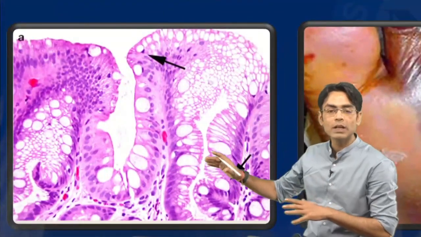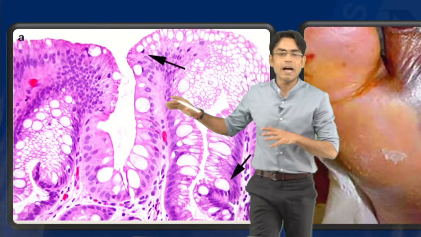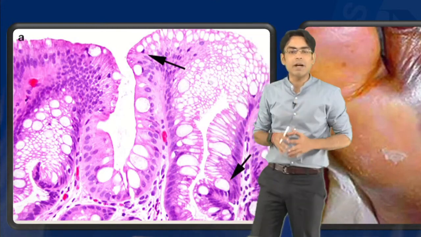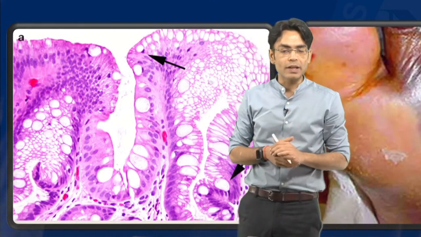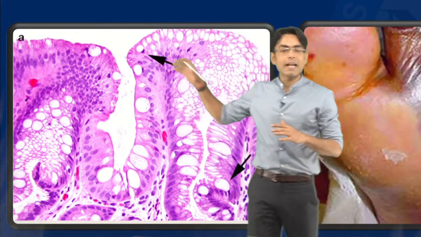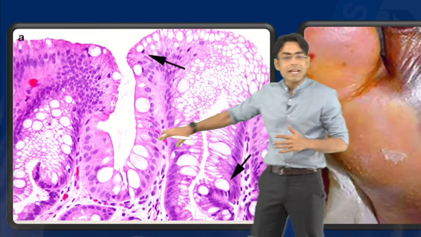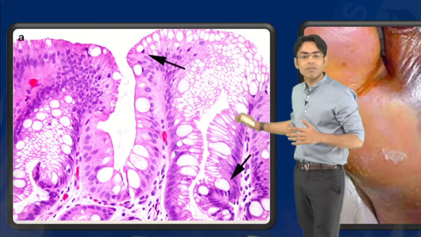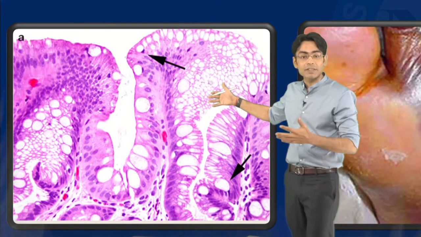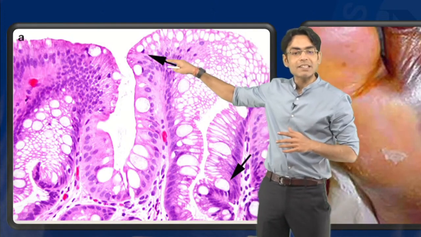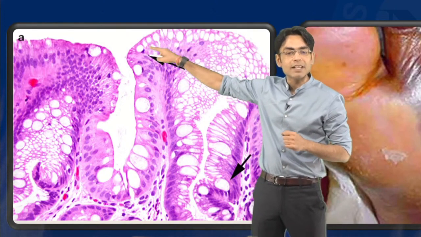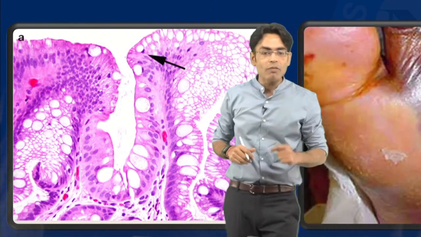Now let's talk about this particular image. If I tell you that I have taken this image from an esophageal biopsy, what is the epithelium in the esophagus? That's a squamous epithelium. And I'm saying that in the esophagus, I am getting this kind of epithelium and these kind of cells. So what exactly is this arrow depicting? Is it the normal finding of the esophagus?